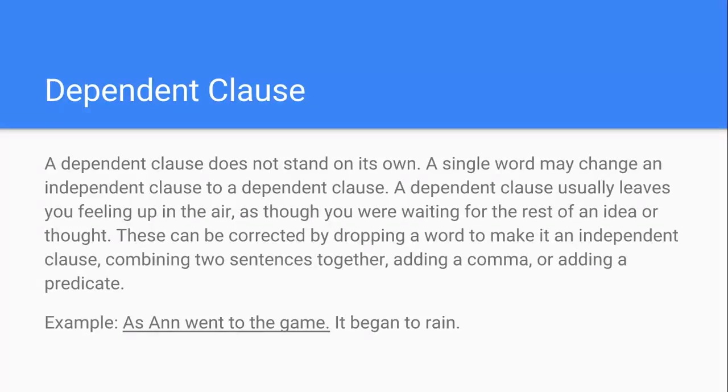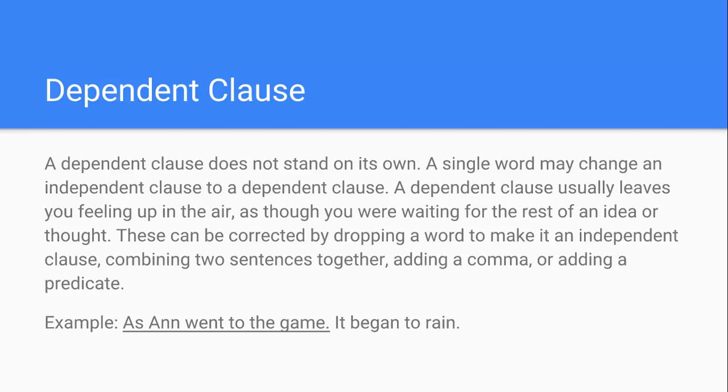So remember, in the last one we talked about run-on sentences and comma splices, and we talked about dependent clauses and independent clauses. A dependent clause does not stand on its own. Remember, it's dependent on the independent clause to make it a complete sentence. A single word may change an independent clause to a dependent clause. A dependent clause usually leaves you feeling up in the air, as though you were waiting for the rest of an idea or thought. These can be corrected by dropping a word to make an independent clause, combining two sentences together, adding a comma, or adding a predicate.